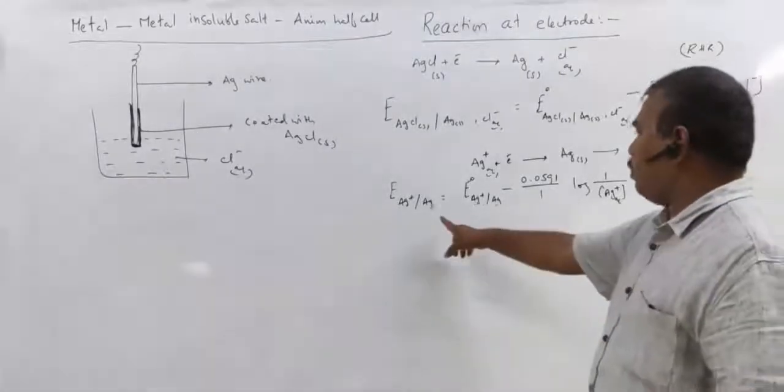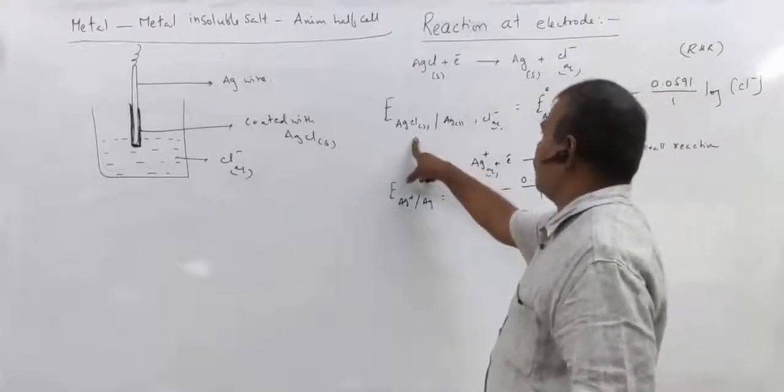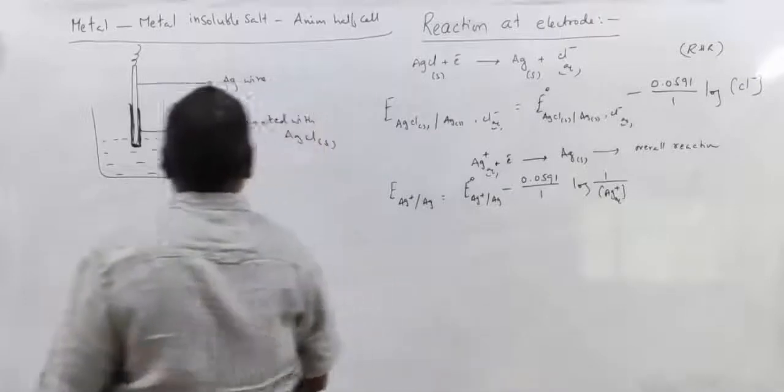So this is the electrode potential of the metal ion electrode. And this is the electrode potential of the metal insoluble salt anion half cell.